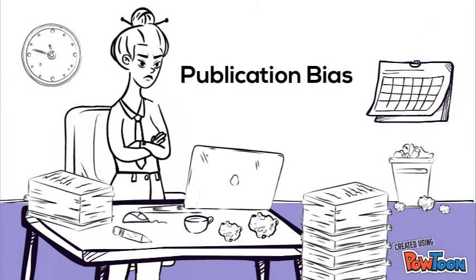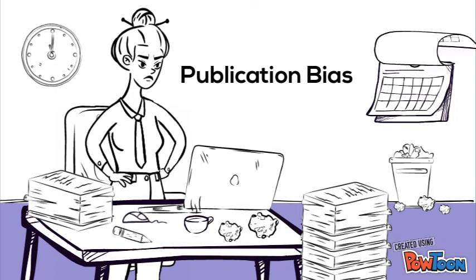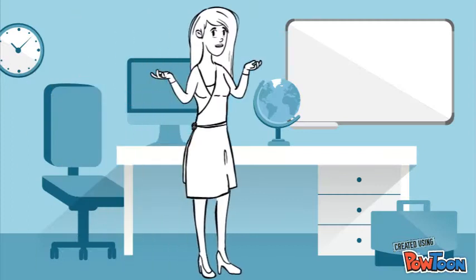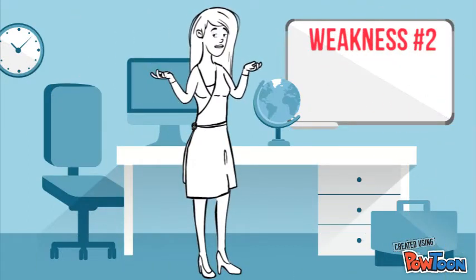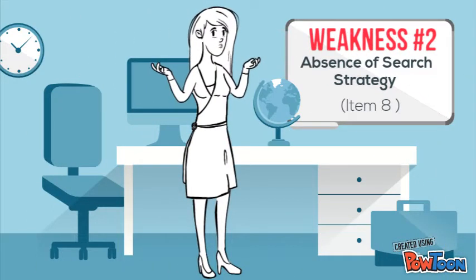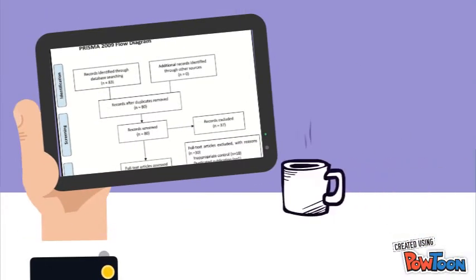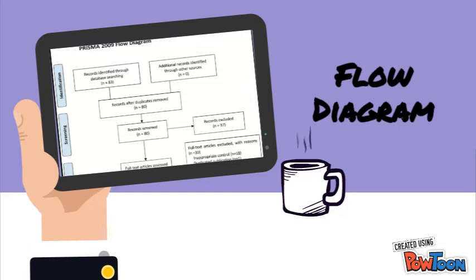Without a discussion of the possible risks of bias across the chosen studies, the reader is left wondering about the validity of the findings. Another weakness in the study is the lack of information regarding the search strategy used. According to the PRISMA checklist, reviews should include a detailed search strategy for at least one of the databases. This can be further demonstrated through the use of a flow diagram. Neither method was used in this study.